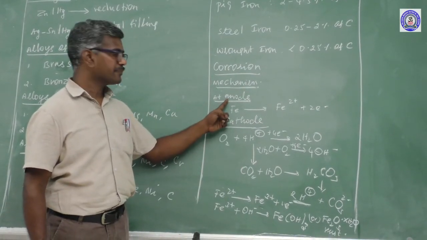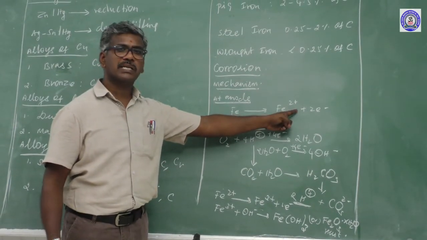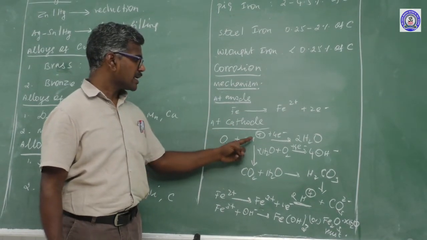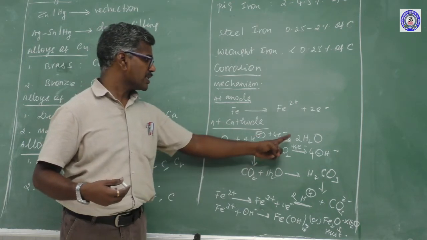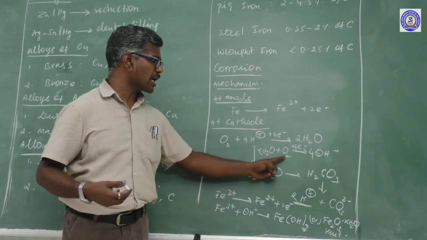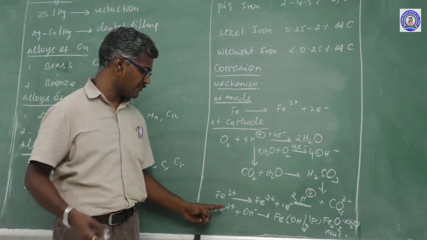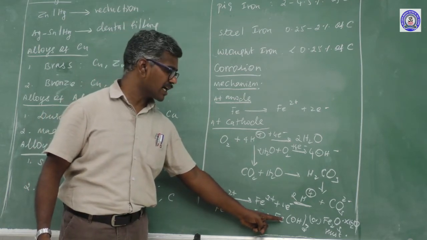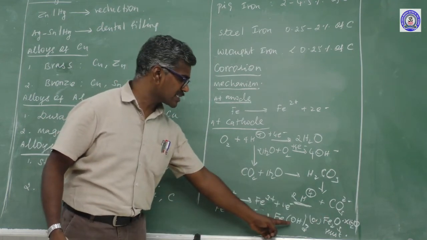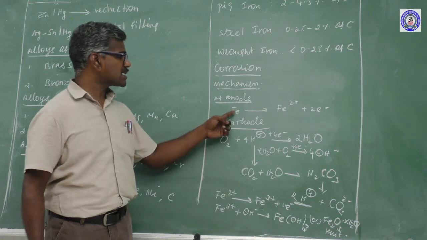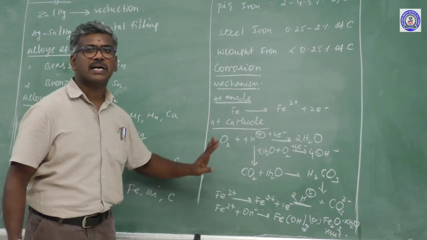First, at anode, iron is converted to iron 2+ with loss of electron. Loss of electron means oxidation. At cathode, electrons are gained. Water and oxygen react together to form OH-. OH- further reacts with Fe3+ to form ferric hydroxide. Ferric hydroxide, another name ferric oxide plus water, is brown in color. Gray or white converted to brown. This is known as rust. This process is known as rusting.